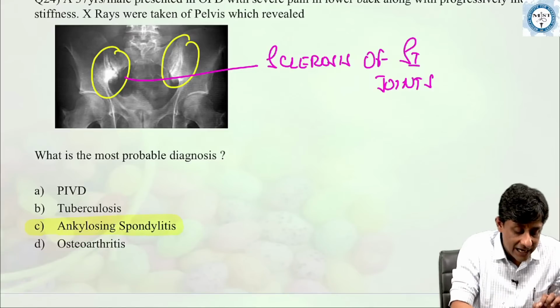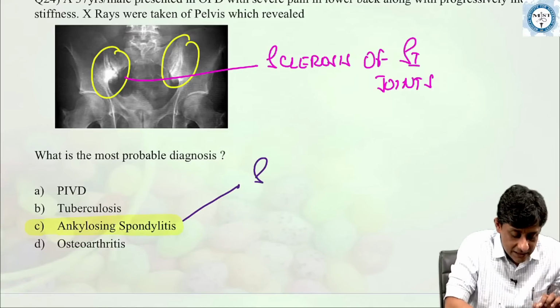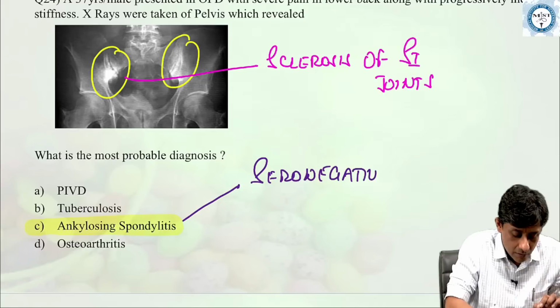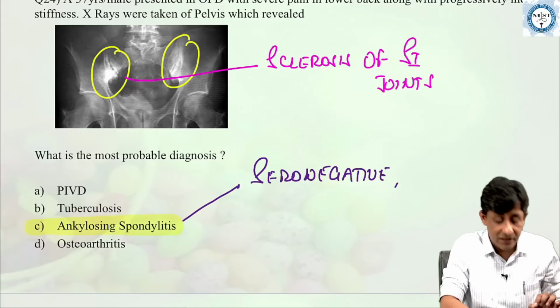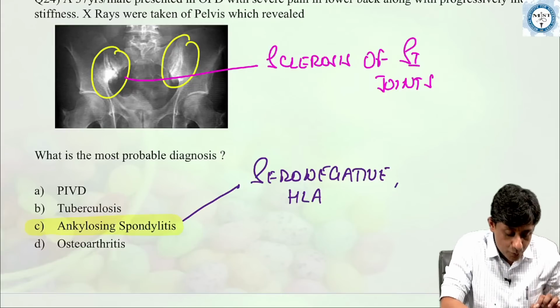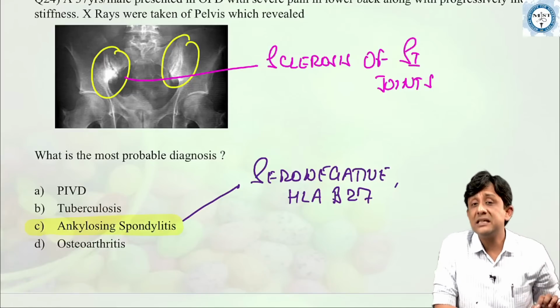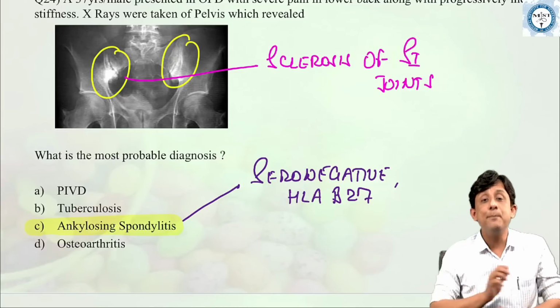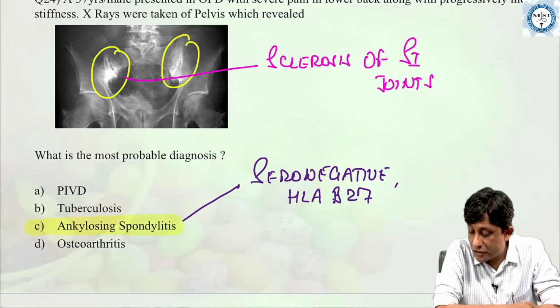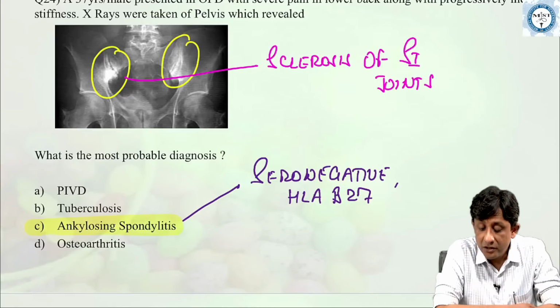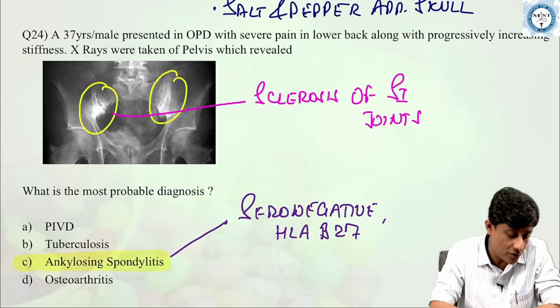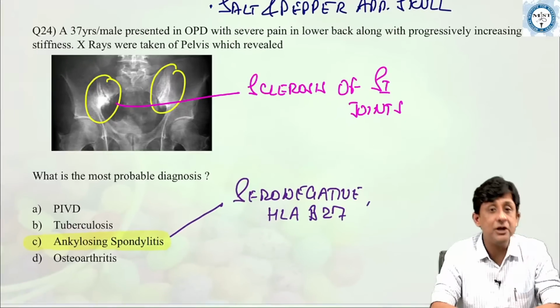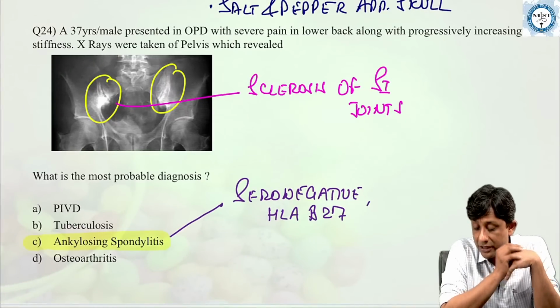So, ankylosing spondylitis is a seronegative spondyloarthropathy, but still the patient is positive for HLA-B27. Okay, the patient has this sclerosis of the sacroiliac joint. Enthesopathy ultimately results in a bamboo spine formation. So, I think almost all of you have got this absolutely right. This is an X-ray from a patient with ankylosing spondylitis.